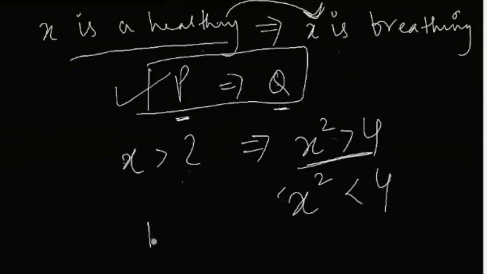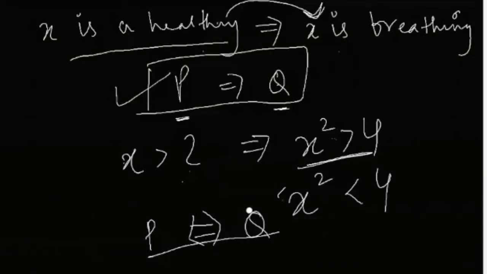If suppose you have equivalence, meaning that you have P is equivalent to Q or P if and only if Q, then you mean कि P is both necessary and sufficient for Q. Similarly, Q is both necessary and sufficient for P. जब हम इक्विवेलेंस का साइन यूज कर रहे हैं तो इसको कैसे रीड करेंगे? That P is both necessary and sufficient for Q and Q is also both necessary and sufficient for P.